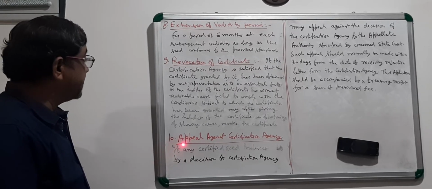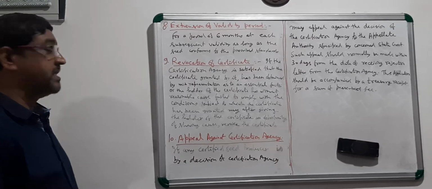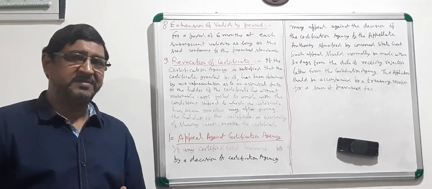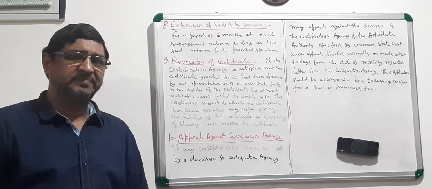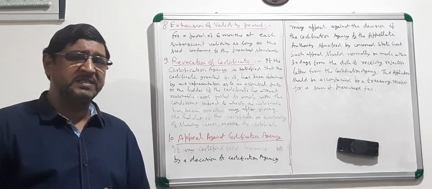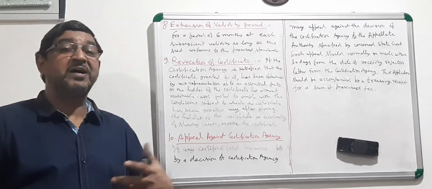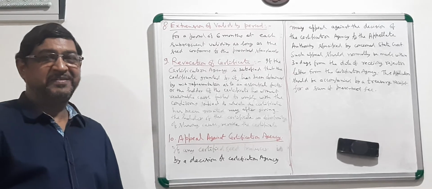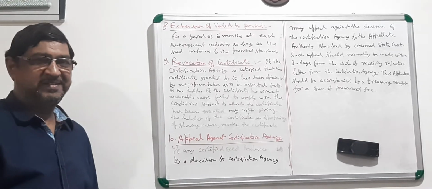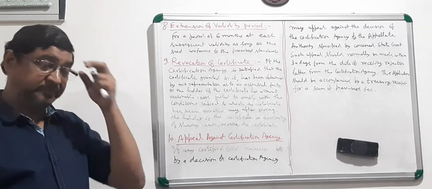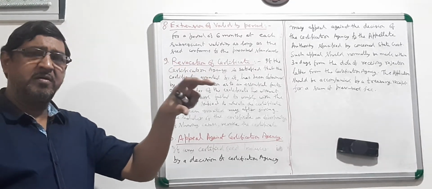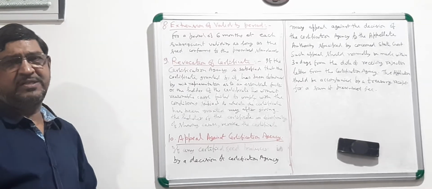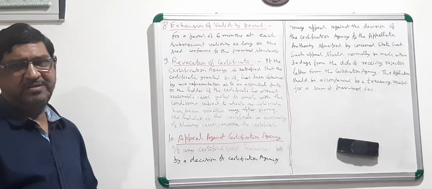Then the next point, appeal against the certification agency. If the seed grower is aggrieved with the decision of rejection by the seed certification agency, there is again an opportunity to go for appeal to the proper appellate authority decided by the state government.